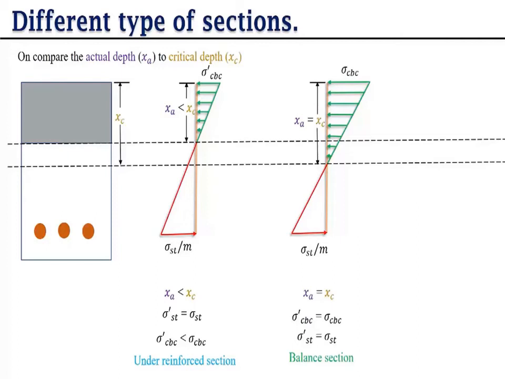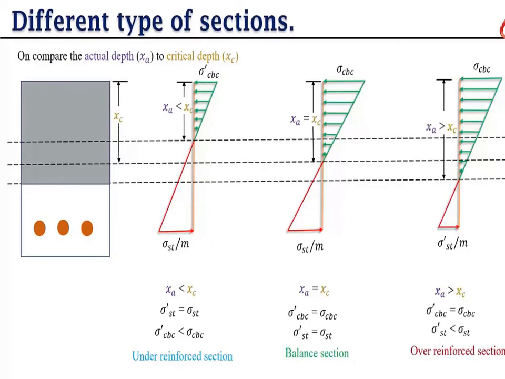This section is called the under reinforced section, where there is less chance of the structure collapsing. This section is also called a ductile section. Why? Because the maximum is 6 and only 4 persons enter, so there is no chance of collapse. So in this section sigma dash CBC is less than sigma CBC and XA is less than XC.